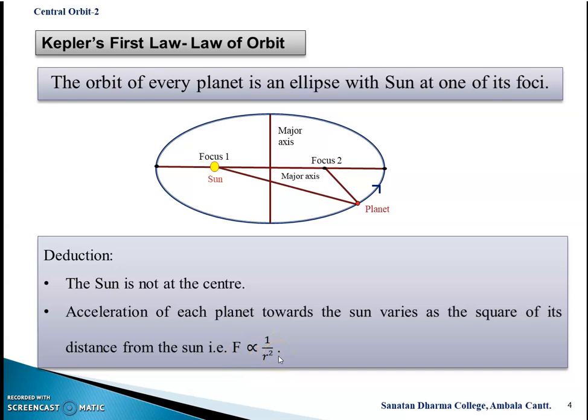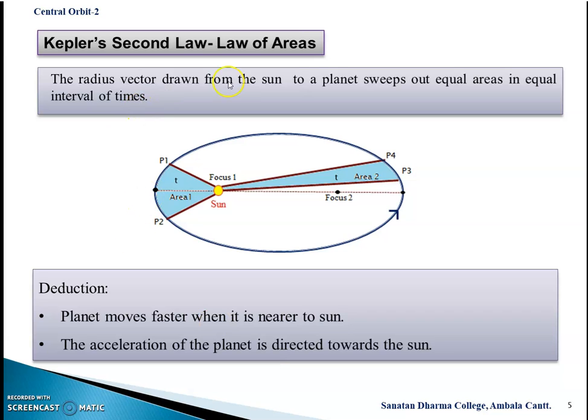Now the second law: the radius vector drawn from the sun to a planet sweeps out equal areas in equal intervals of time. Let the planet be at point P1 describing area A1 in time t, and let the second position be P3 describing area A2 in the same time t. Then we can say that both areas are the same because the time is the same. So this is the second law.